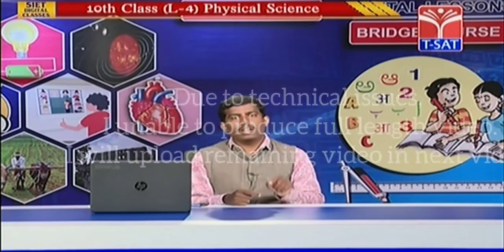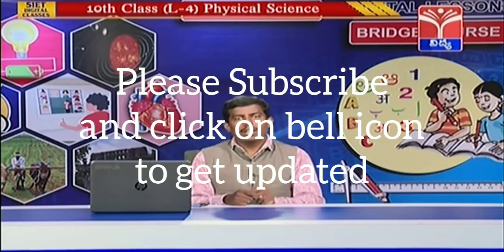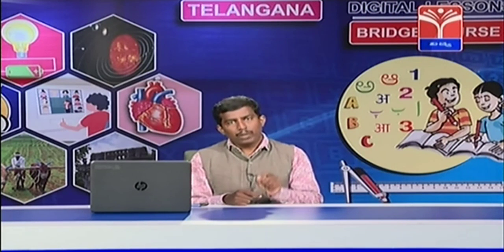Virtual image cannot be obtained on the screen. Example for virtual image is image formed by plane mirror. Virtual image is formed due to diverging of light rays after reflection or refraction. Real image is formed by converging light rays. When two or more light rays meet at one point, then we call them as converging light rays.